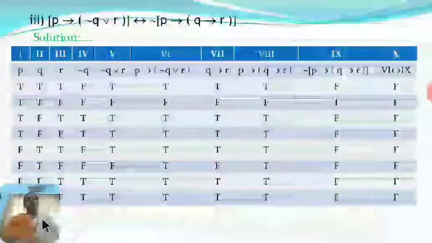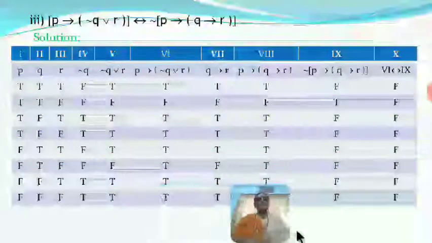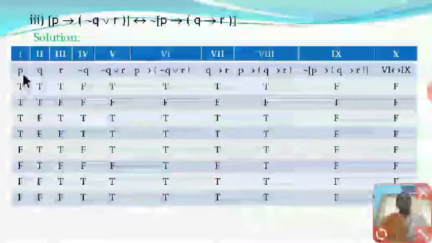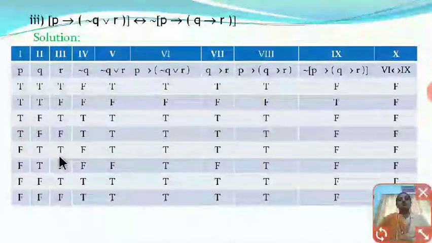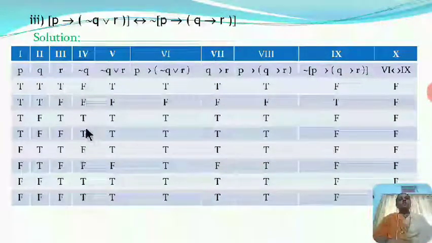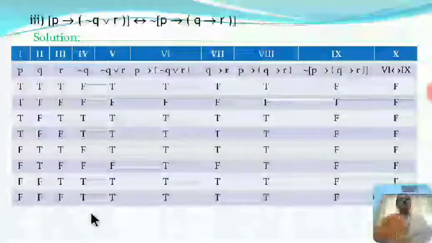Now the next example is P implies negation Q or R if and only if negation of P implies Q implies R. Here the prime components are P, Q and R. There are three prime components. So here first we construct the truth table, and for that we write all the possible combinations of P, Q and R. Again we require negation Q here, so we write negation Q.